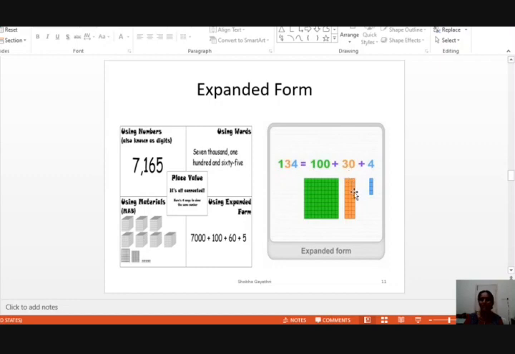It represents 30. And there are 4 units here. Color only 4 squares. It represents 4 units. Here you have to color 30 squares, and here you have to color 100 squares.